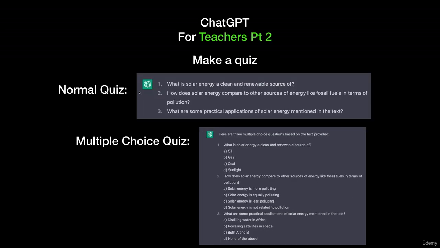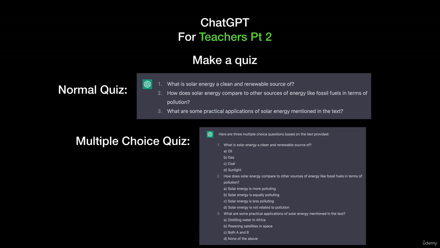The other thing you can do for teachers, part 2, make a quiz. If it can summarize information, if it can reorganize it, guess what? That means quizzes are basically gone now. Like it's going to do 90% of the work for you. So make a normal quiz. We have 3 options here based off that. What's solar energy? What's, etc.